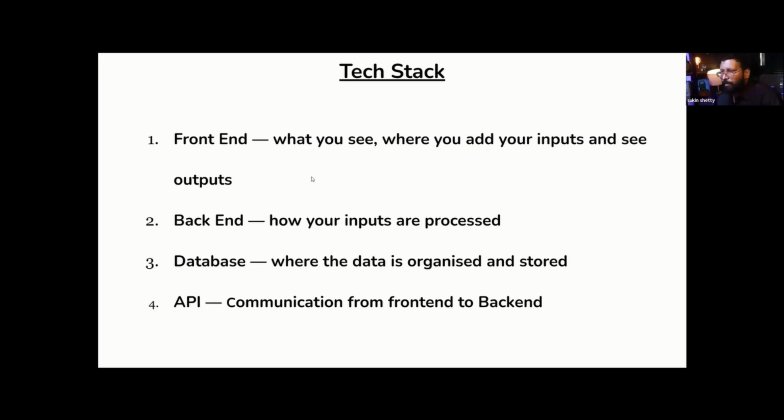Okay, I'll give you an example. Database, where the data is organized and stored. So you need to know what you ordered last week and from which restaurant. That is where the data is being stored. API is communication from front end to back end. It acts like a mediator. The food delivery apps, right? They take an order from you, place an order to the restaurant. That concept is called API. Okay, is it clear?